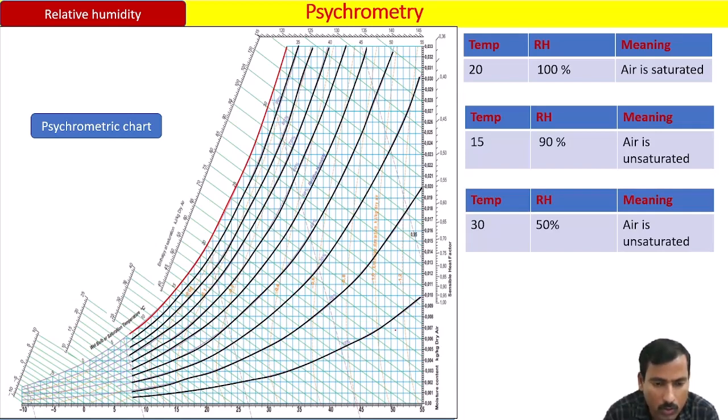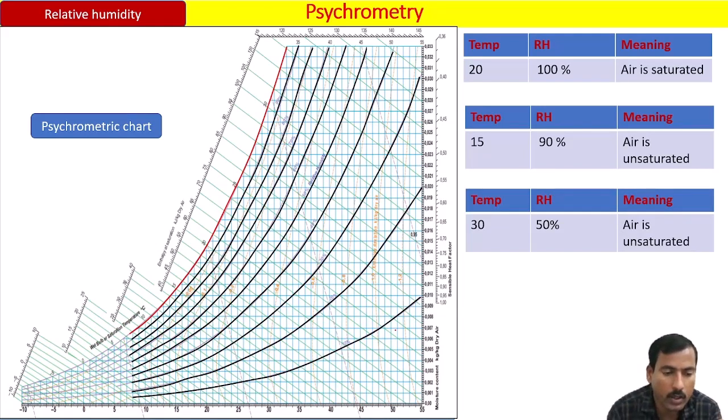Understood? So you must understand relative humidity in terms of percentage. 50% means 50% of water vapor is filled in the air at that temperature and 50% is vacant. So far, to define saturated and unsaturated air, we were dependent on that table.